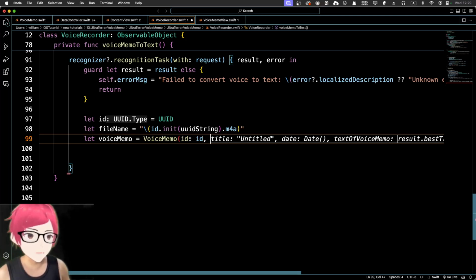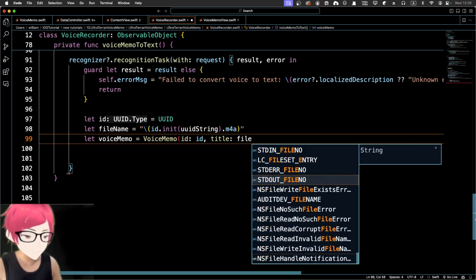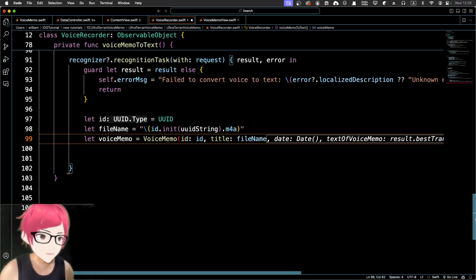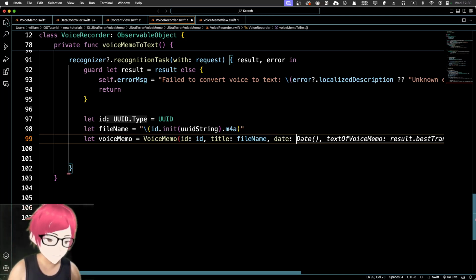Instead of the title being untitled, that's not good. Instead of just using untitled, I can use a file name. Can I do this file name for it? And then we can say the date, yeah, we can have a specific date.